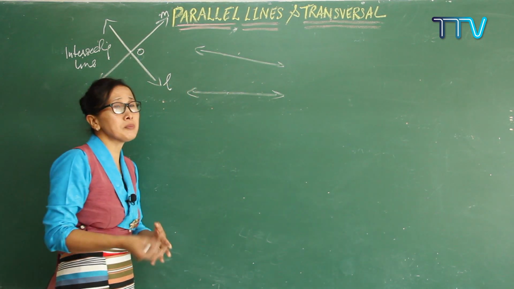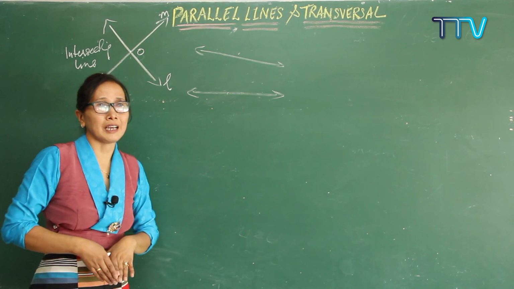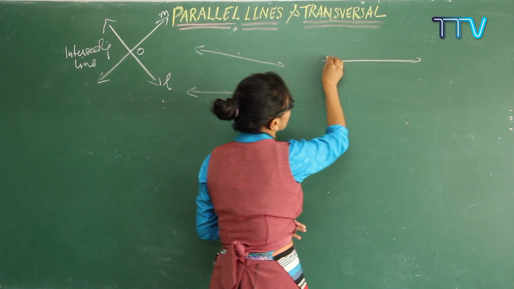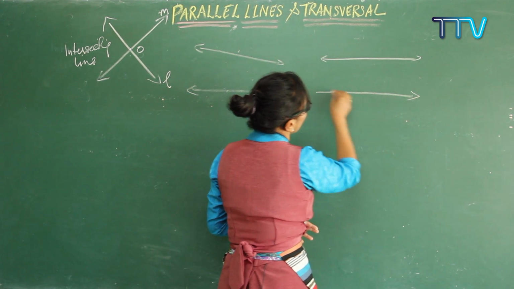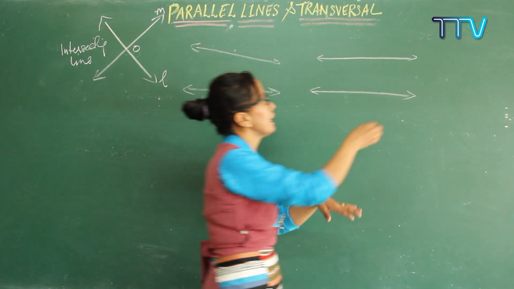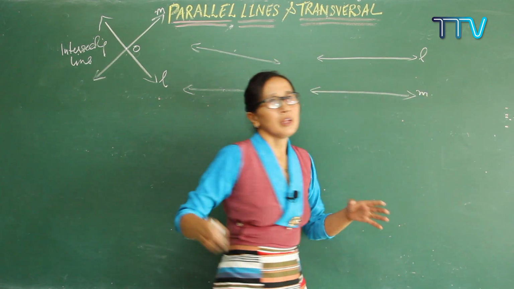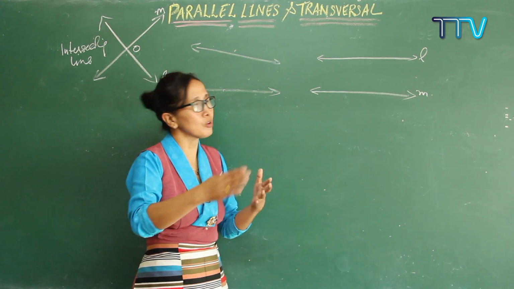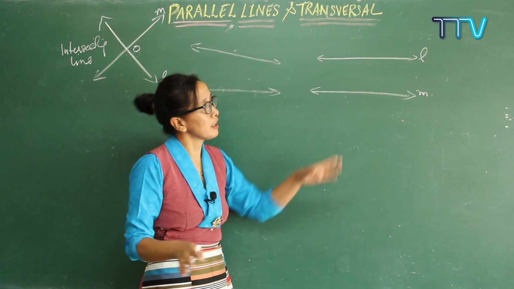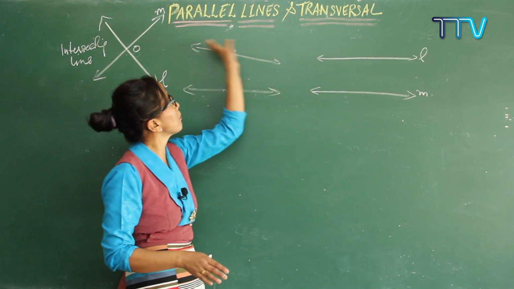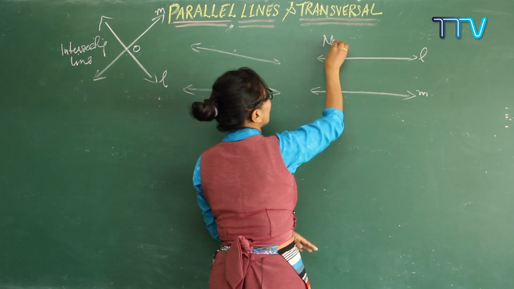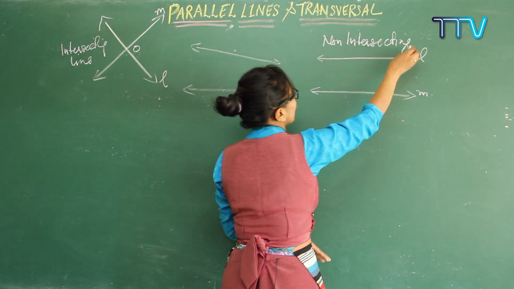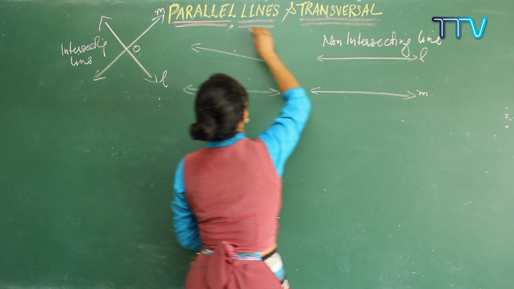Understood? So now what is meant by non-intersecting lines? Let me draw a line like this. This is the first line, and let me draw the second line like this. If you have two lines, line L and M, that never meet each other, never intersect each other, no matter how far they extend, they will never meet at all. So this kind of line is called parallel lines or non-intersecting lines. We are just saying here non-intersecting lines: they never intersect each other, and they are also called parallel lines.